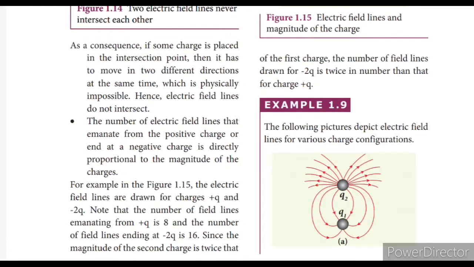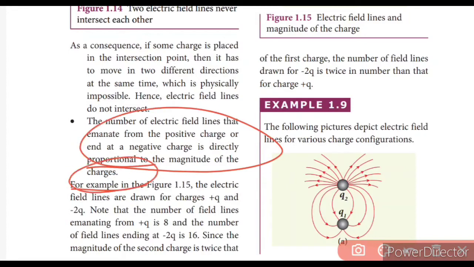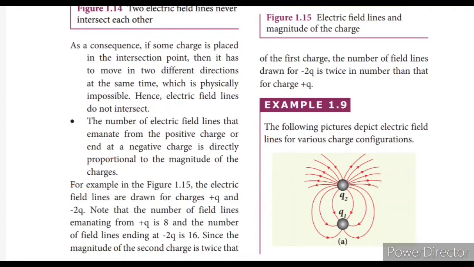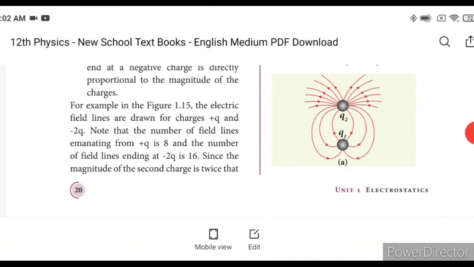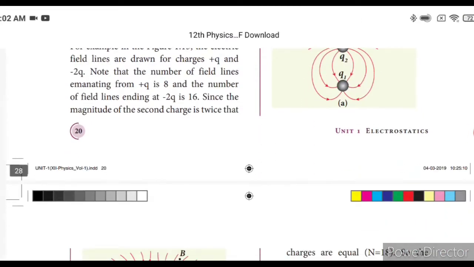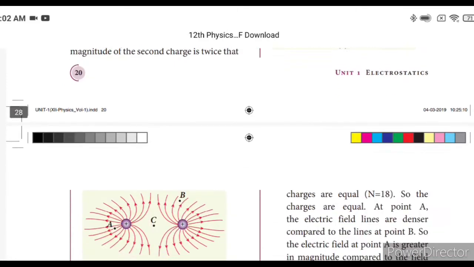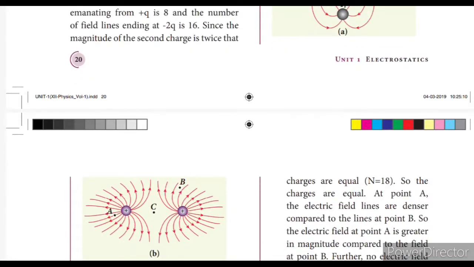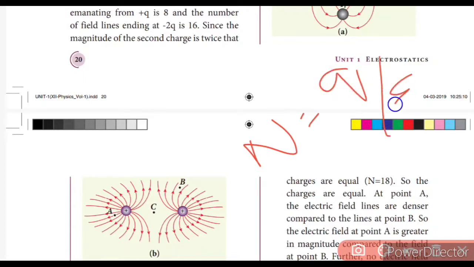The number of electric field lines that emanate from a positive charge and end at a negative charge is directly proportional to the magnitude of the charge, okay. So the number of electric field lines is directly proportional to the charge. How can you calculate the number of electric field lines? By N equal to q by epsilon naught.